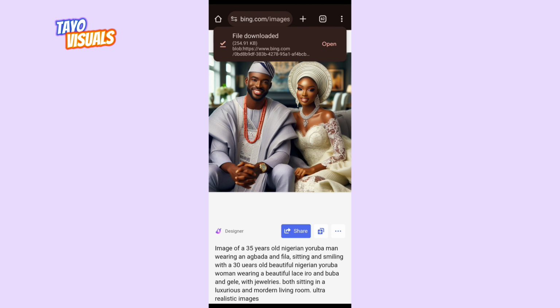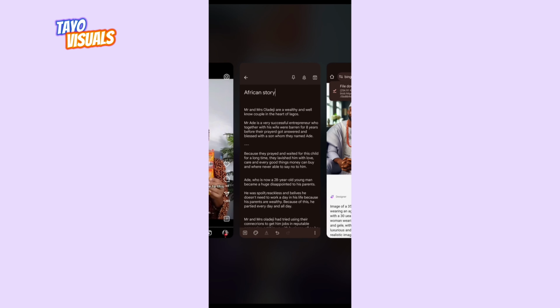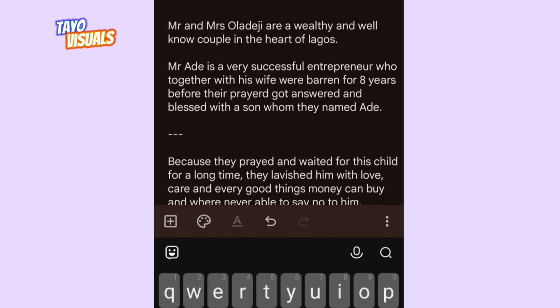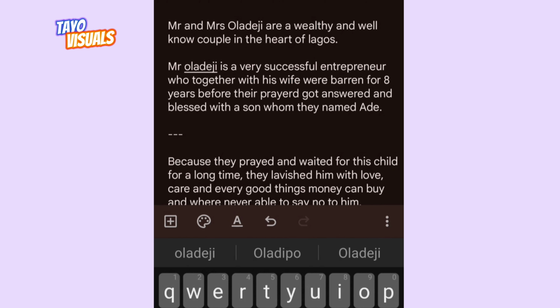Okay, we've downloaded that. Then you go back to your story. Okay, now let's go back to our story. Then Mr. Ade is a successful entrepreneur who together with his wife were married. So successful entrepreneur, you want to generate an image that depicts that. So now we're going to generate an image of Mr. Ola, not Ade, sorry, Mr. Oladeji as a successful entrepreneur.